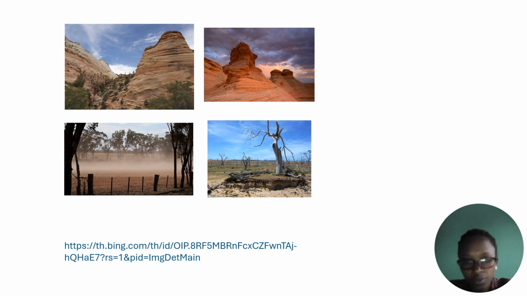As you see here, there are four different images showing that wind affects soil. In the first image you see a very high and large mountain affected by wind until the top of the mountain is smaller when you compare it to the bottom. These features are caused by wind.